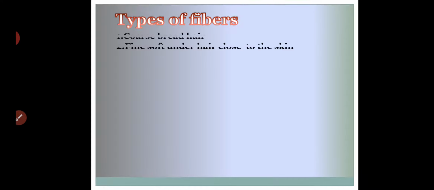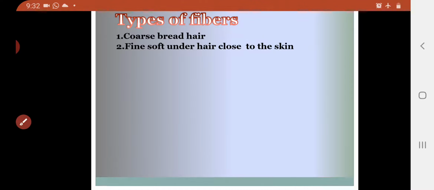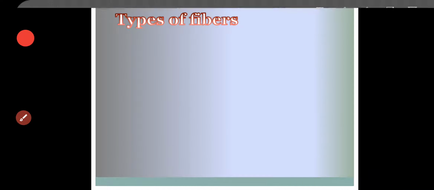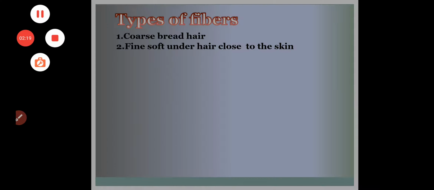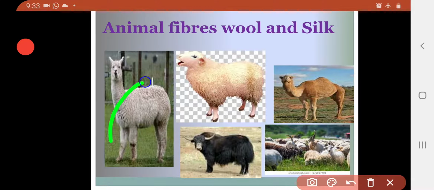Now, before that, let us see. These animals are giving us two types of fibers. Which are those? You can see the upper layer of the hair.